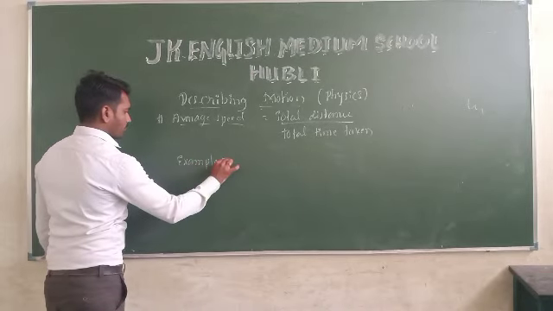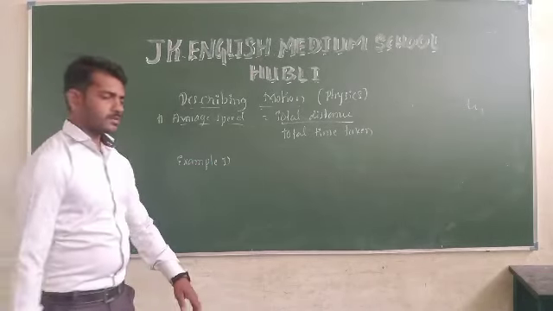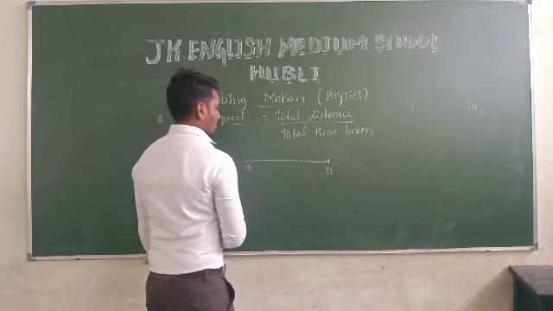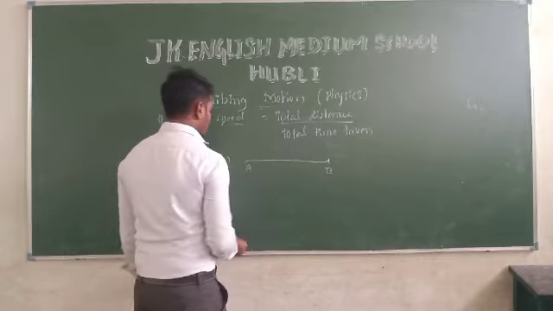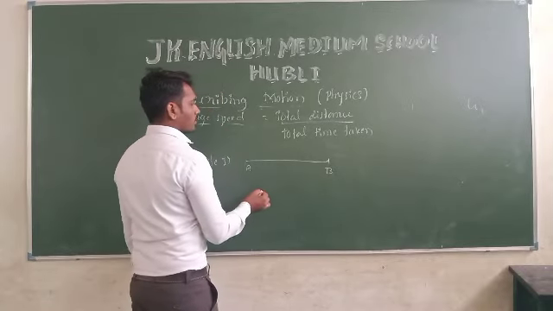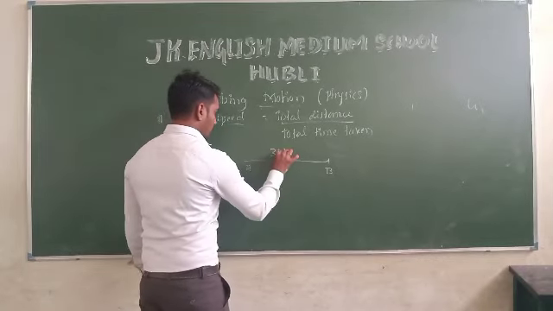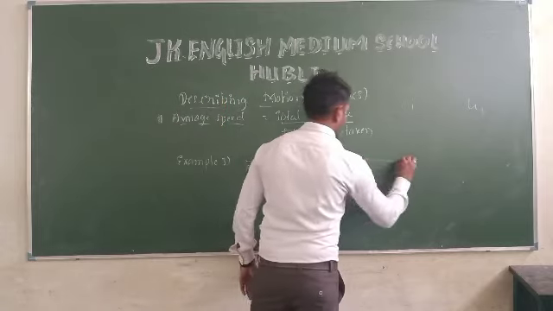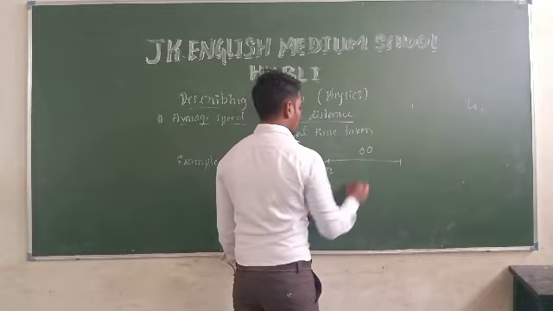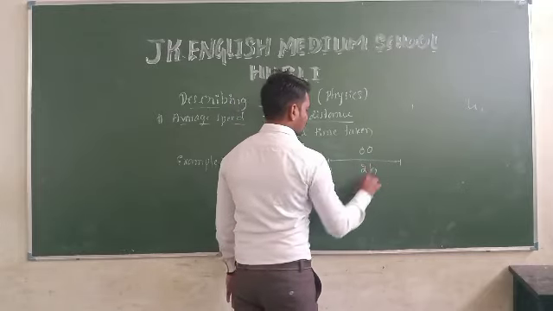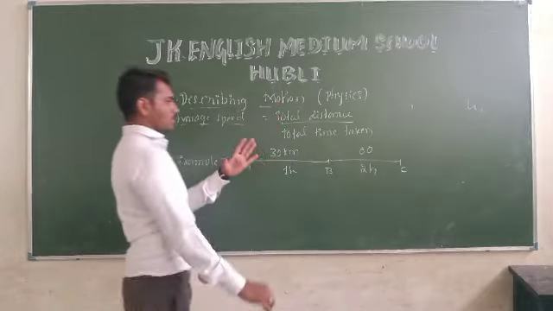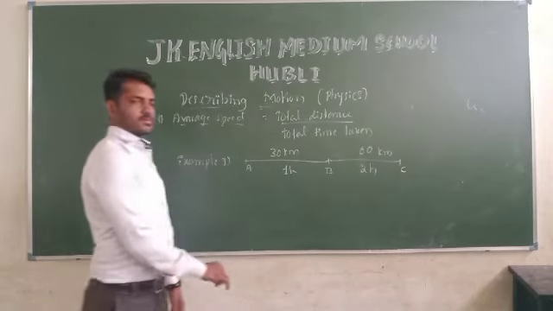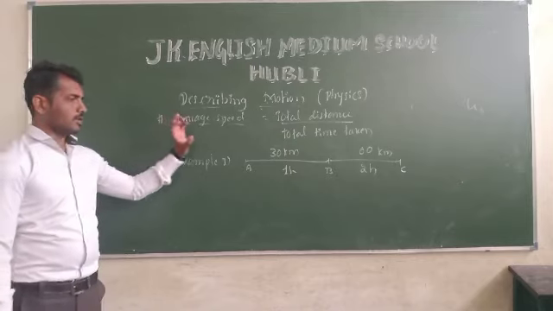Example number 1. A bus covers a distance from A to B, the distance is 30 kilometers in 1 hour, and B to C 60 kilometers in 2 hours. So, what is the average speed of the bus?